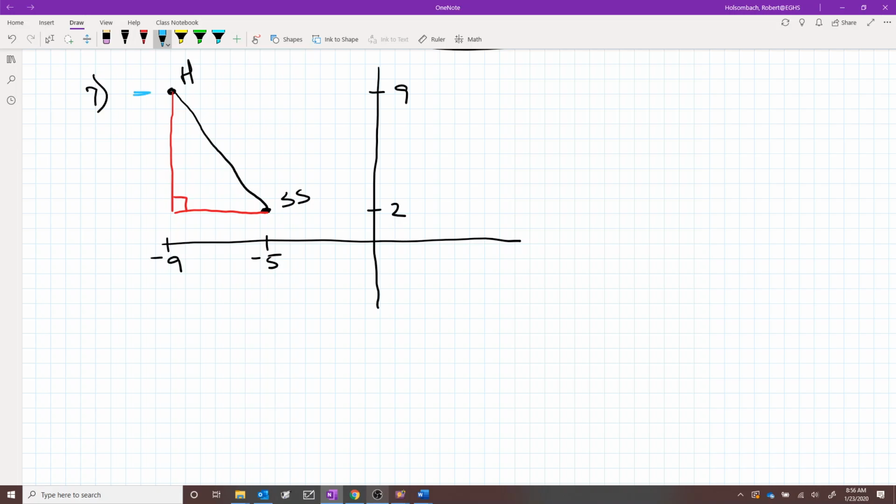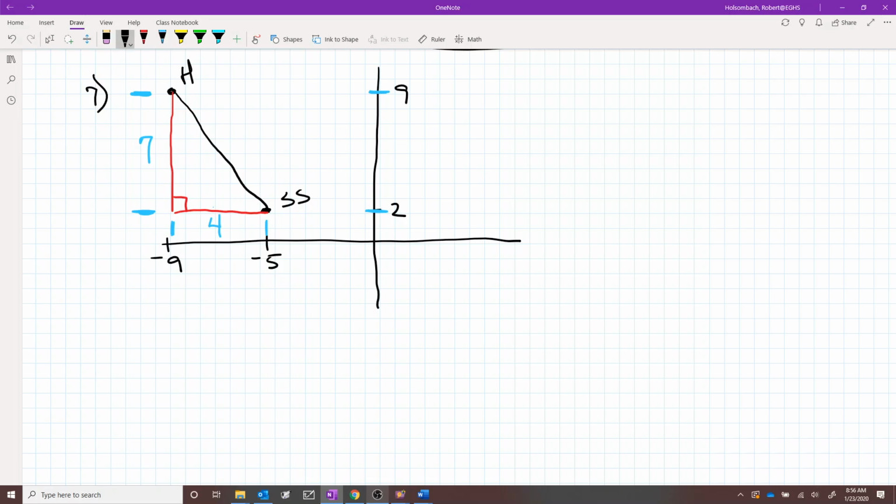This vertical distance is the difference between 9 and 2, which is 7. This horizontal distance, the length of this horizontal leg of this triangle, is the difference between negative 9 and negative 5, which is 4.